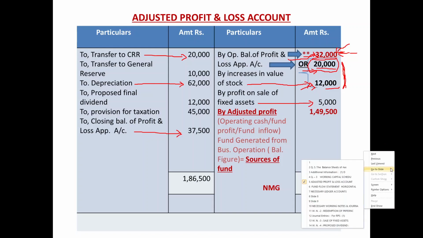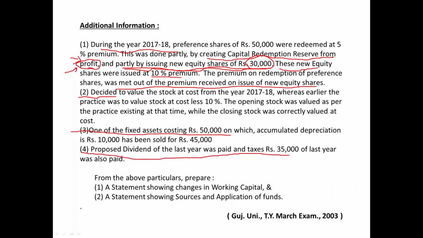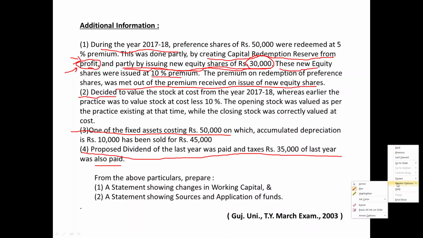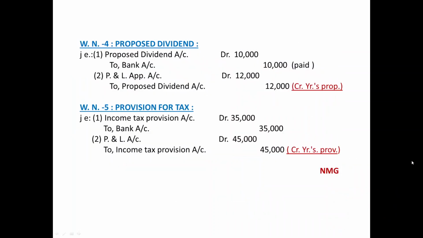Let us go for the verification of additional information once again for the remaining items. Fourth and last point of the question. Proposed dividend of the last year was paid and taxes of rupees 35,000 of last year was also paid. These points were there in both our previous questions. Nothing is new. But even though, let us verify the working note for both these items. Proposed dividend.